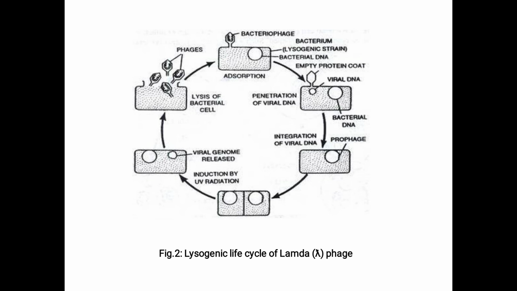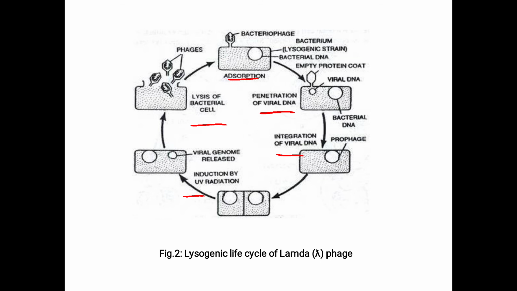See here, the first one is the adsorption, the penetration of the viral DNA, integration of viral DNA, the induction by UV radiation, and lysis of the bacterial cell.